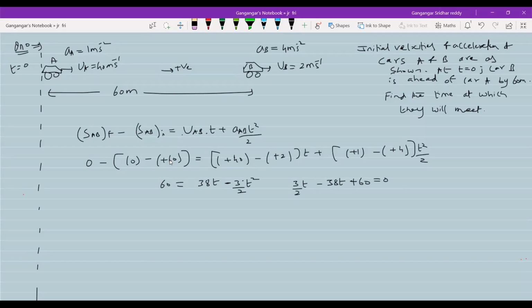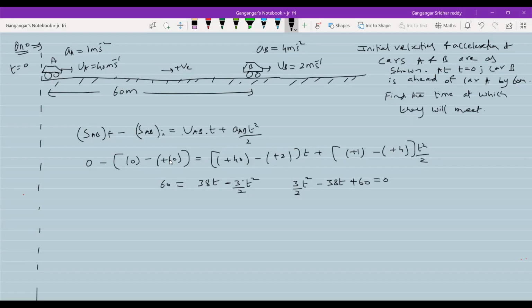This is the best approach. Now, sir, I didn't like this formula. Some students ask, sir, is there any other method? Yes, we have one method. What is the method? It may take 1, 2 or 3, 4, 5 hours. We don't know. It's your luck. So what you have to do, T equal to 0.1 second, you calculate the position of car A, car B. T equal to 0.2, T equal to 0.3. Why only 0.1? I don't know. You may start with 1, 2, 3 seconds. I don't know at what time they meet, no?